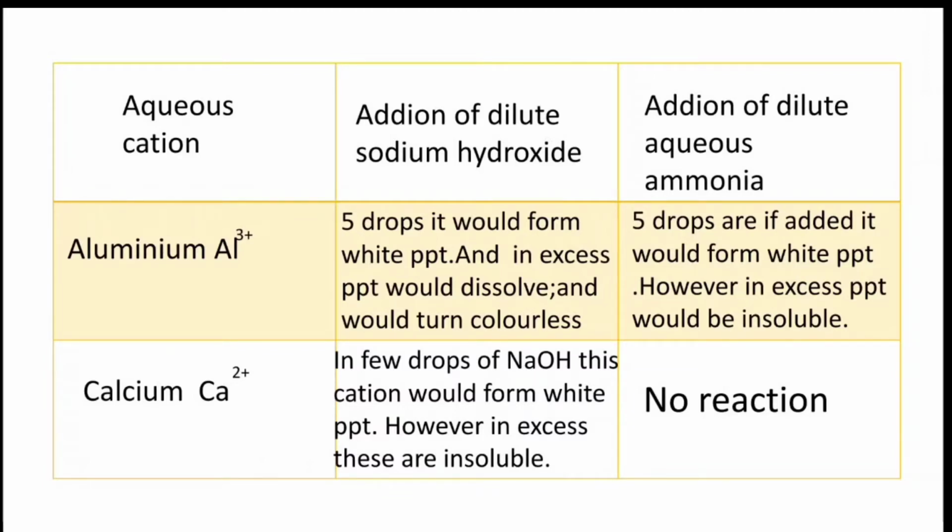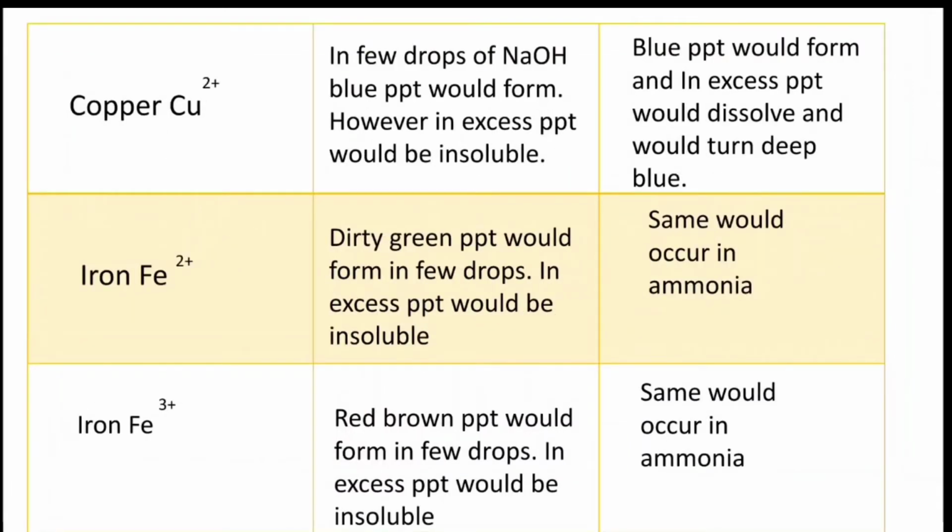For calcium, when a few drops of NaOH are added, the cation Ca2+ forms a white precipitate. However, in excess it is insoluble. And with ammonia, calcium has no reaction. So now we can discuss copper.